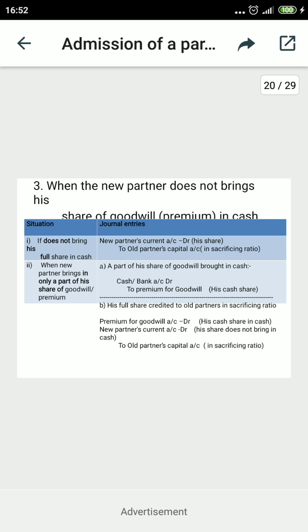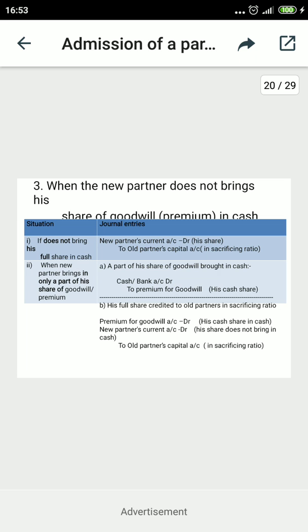Because the old partners are credited whether in the cash system or the non-cash system, we have a combined entry: premium for goodwill with 5,000, and the new partner's current account debited with 15,000. So 20,000 will be debited here, and the same amount will be credited to the old partners' capital accounts, meaning the sacrificing partners' capital accounts in their sacrificing ratio.